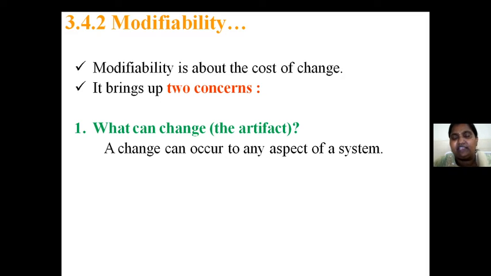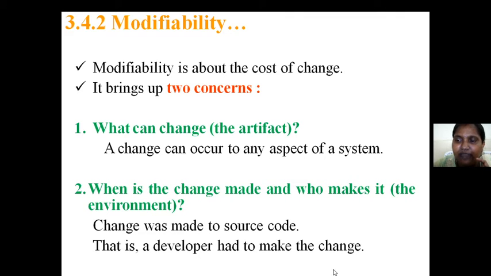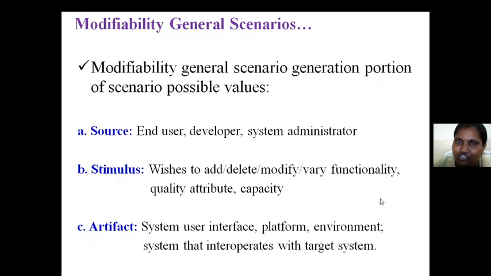So if that is the case, we have to concentrate on two things. One is what can change, that is, what part of a system the change occurs in. Second, when is the change made and who makes it? On what occurrence, on what condition, in which situation has the change happened? We have to think about what the change is, when it occurred and who makes it. These questions will give you some answers.